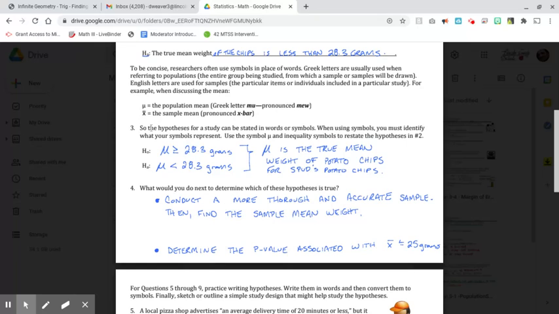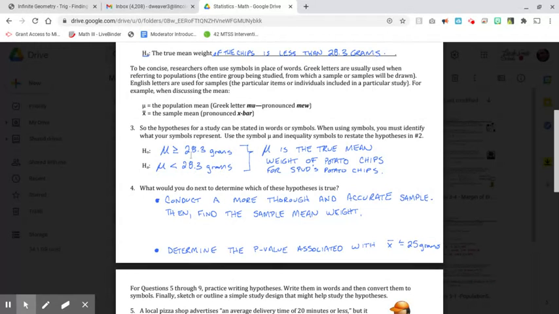So the hypotheses for a study can be stated in words or symbols. When using symbols, you need to identify what they represent. So you always want to use mu when you're talking about the mean, because our hypotheses are going to be what we're saying may be true about the entire population. So our null hypothesis is that the mean equals 28.3 grams, and the alternate hypothesis is that the mean is less than 28.3 grams.